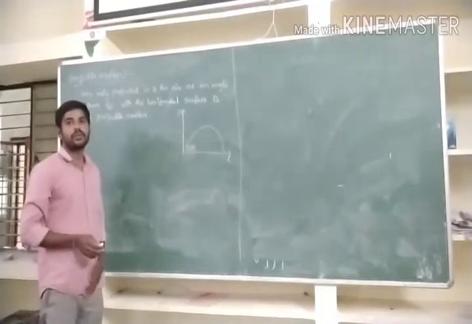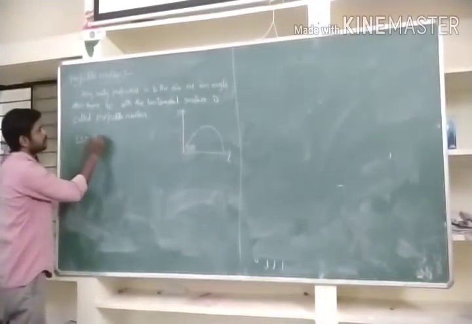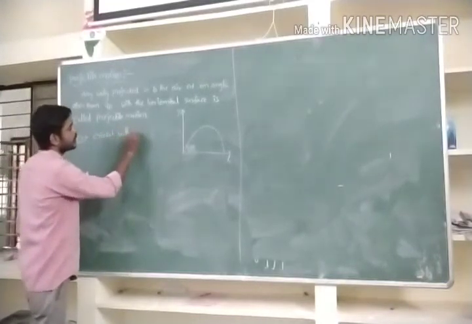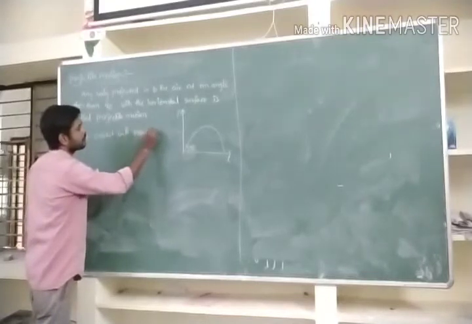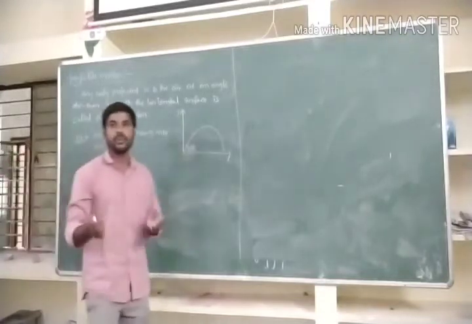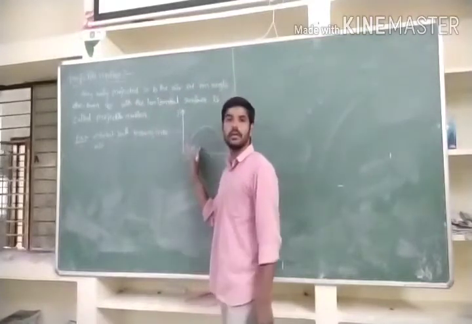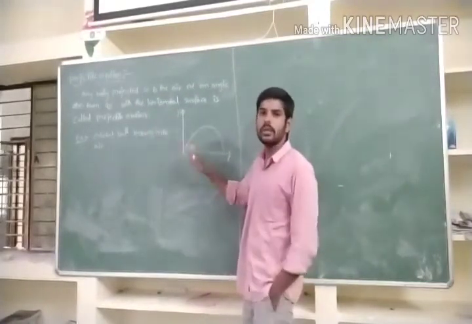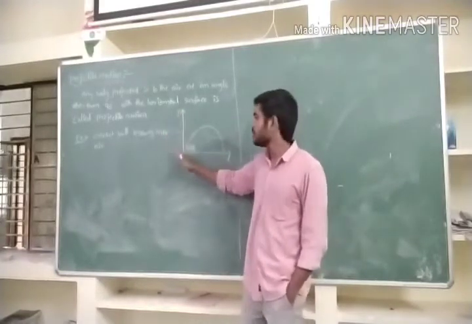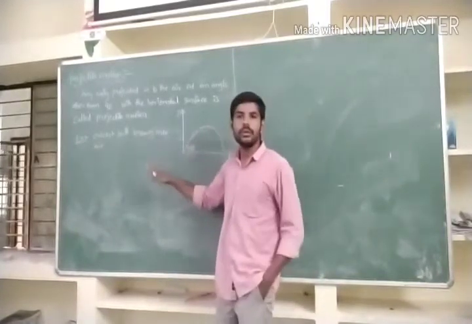The best example we know is a cricket ball thrown into the air. If you throw a cricket ball like this, the ball always travels with this motion, which I have drawn in the diagram, moving almost in this direction. We have a number of types of projectile motion, but now we are discussing this kind. The example is a cricket ball thrown into the air.